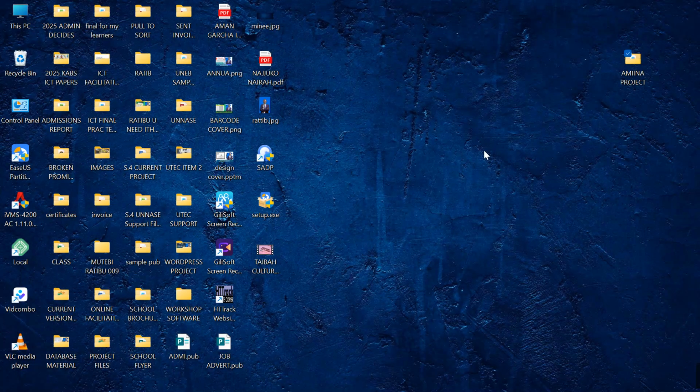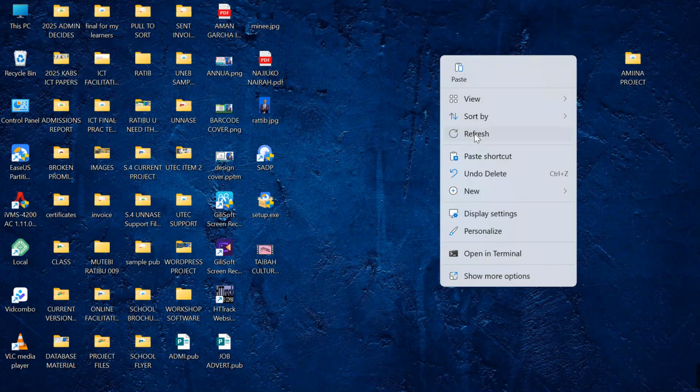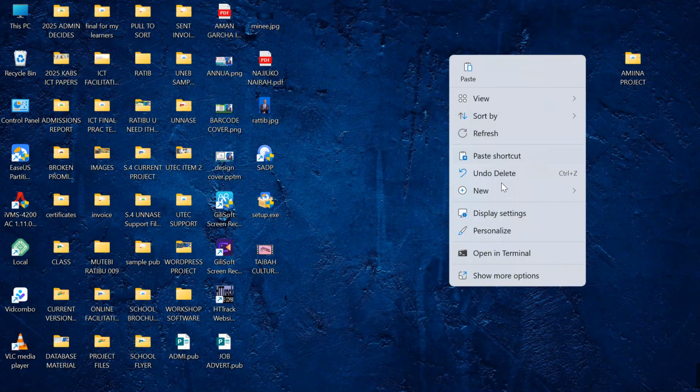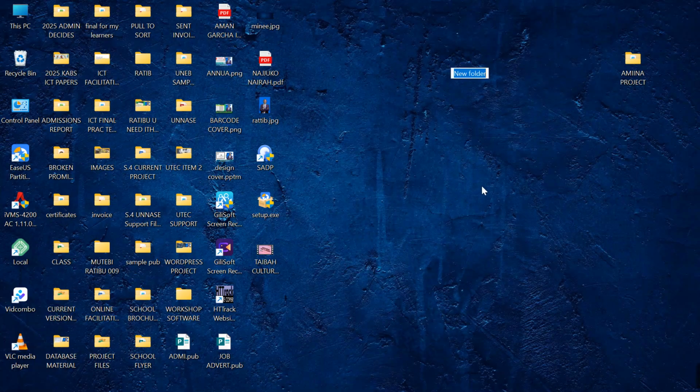Let's go and see what the candidate was supposed to do. So I will come over here, right click in space, go to option New, and create a folder with your full name and personal number.